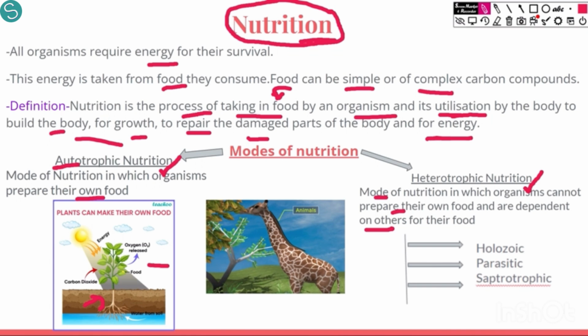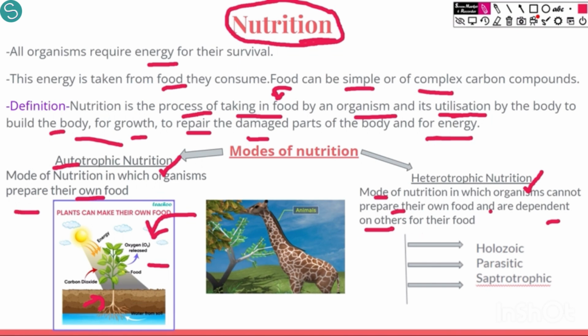We cannot make potatoes in our labs or just like that. So we are heterotrophs because we cannot prepare our own food. We are directly or indirectly dependent on plants for our food. You can see the giraffe here is consuming the leaves of the plant. The giraffe is directly dependent on the plants for its nutrition. So the heterotrophic organisms are dependent, whereas the autotrophic organisms are independent organisms.